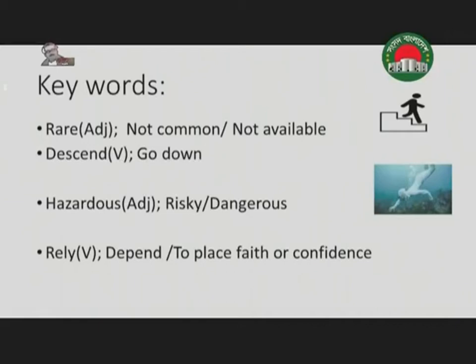What is the meaning of rare? Rare means not common, অসাধারণ, যা সাধারণ নয়. Sometimes we can say, this is a rare picture of Bangladesh. ইহা বাংলাদেশের একটি বিরল চিত্র.